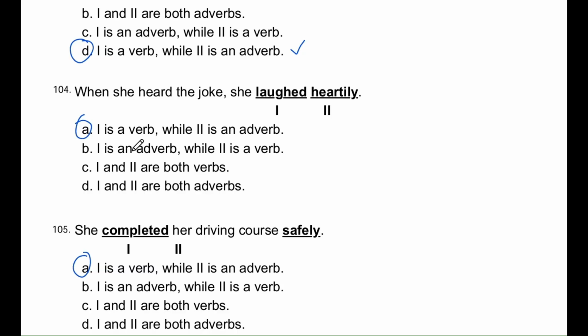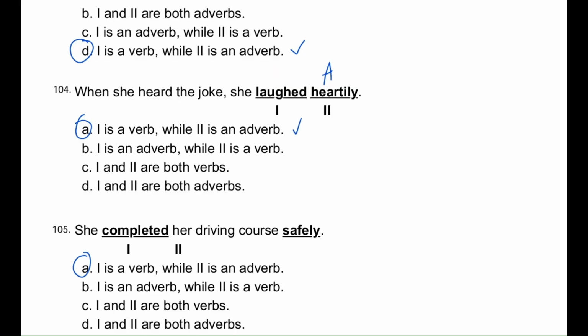B, I is an adverb, while to is a verb. C, I and to are both verbs. D, I and to are both adverbs. The correct answer is A. I is a verb, while to is an adverb. Explanation. Laughed is the action, what she did, so it's a verb. Heartily describes how she laughed, telling us more about that action, so it's an adverb.